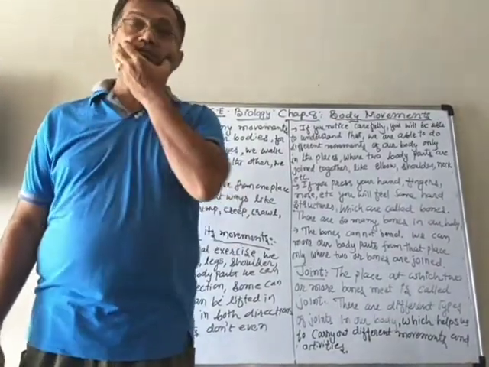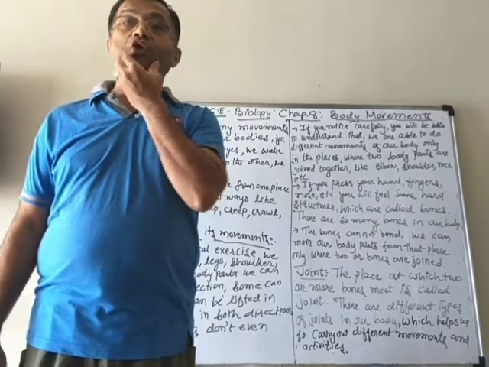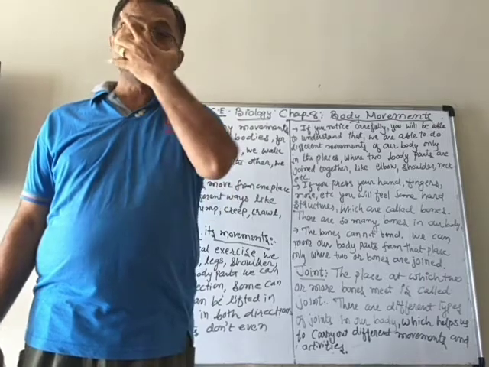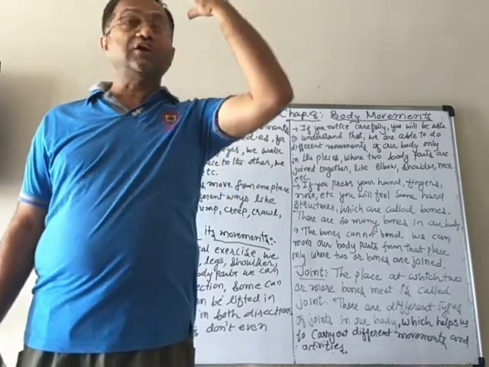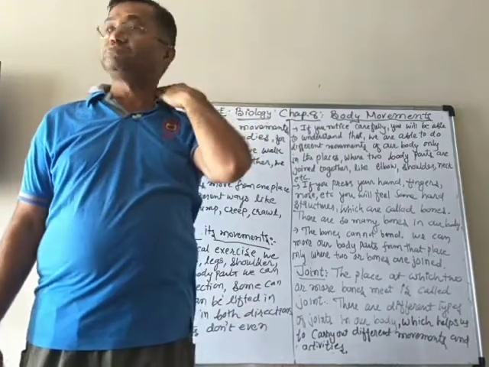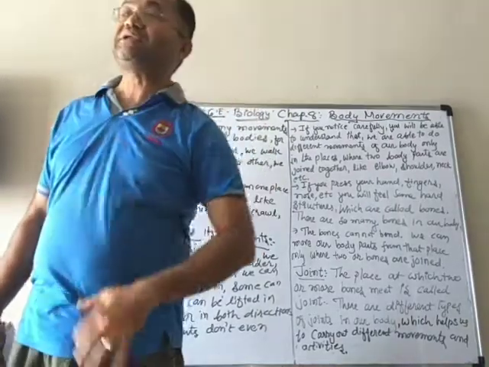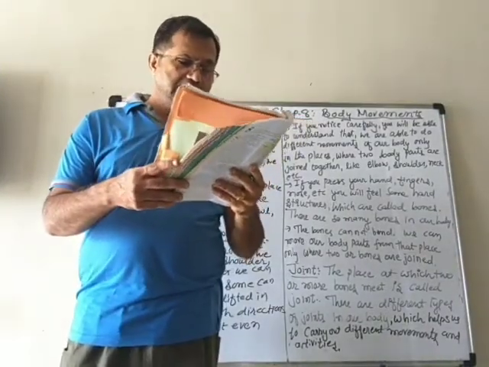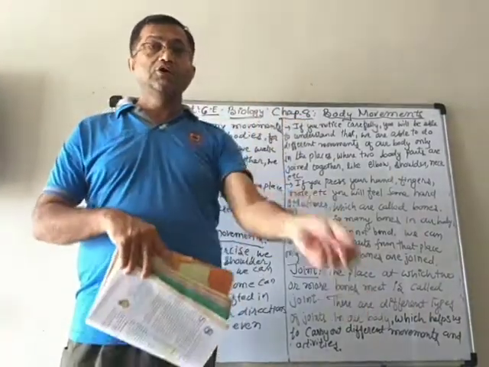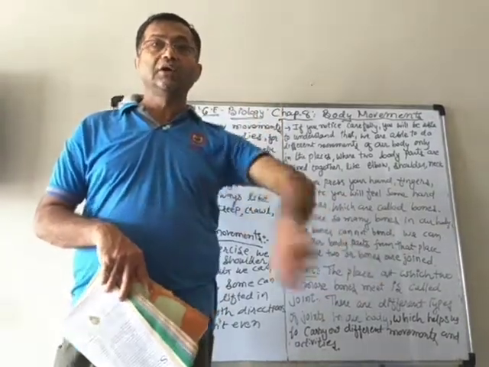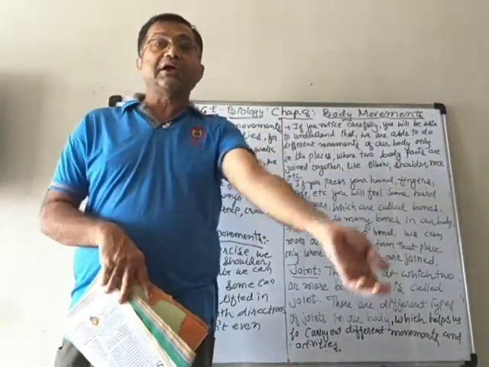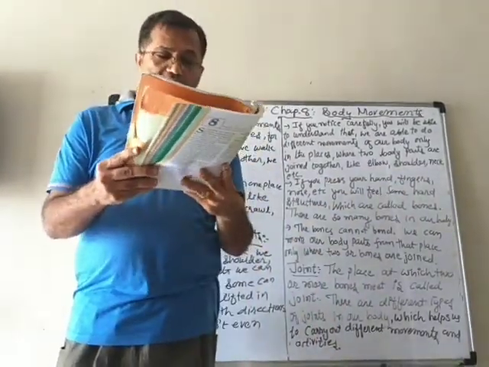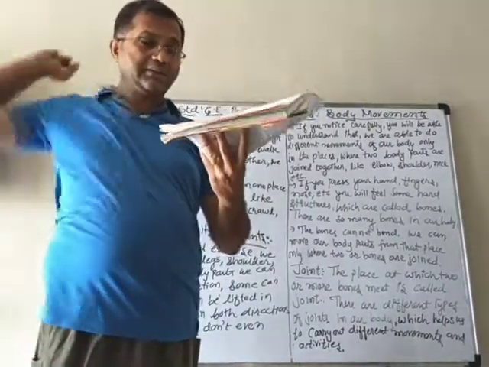Similarly, in your face, only the lower jaw moves, but the upper jaw you cannot move alone. Your skull also you cannot move alone. The whole body is moving here because different types of joints are present in our body. Then in your elbow also, you cannot rotate it properly, the whole thing. It can be bent, it can be lifted, but it cannot bend the other ways. And your arms can rotate completely, right?